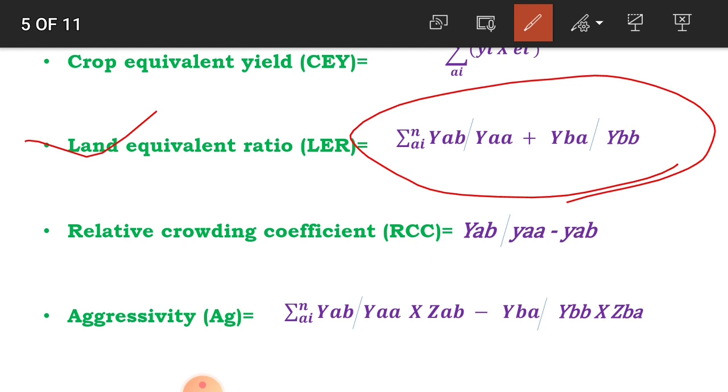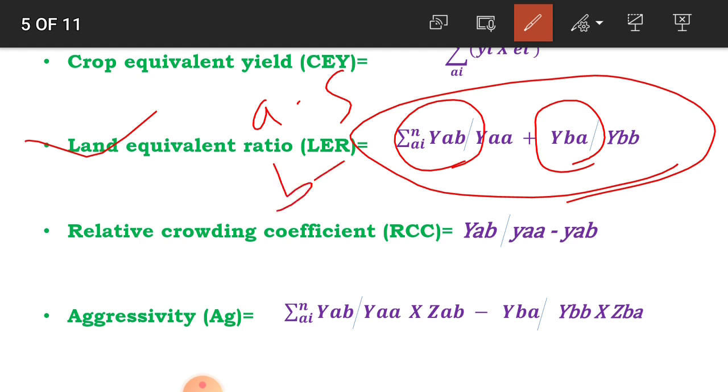Here, YAB means the yield of crop A in intercropping, and YBA means the yield of crop B in intercropping. Suppose crop A is sorghum and crop B is wheat.